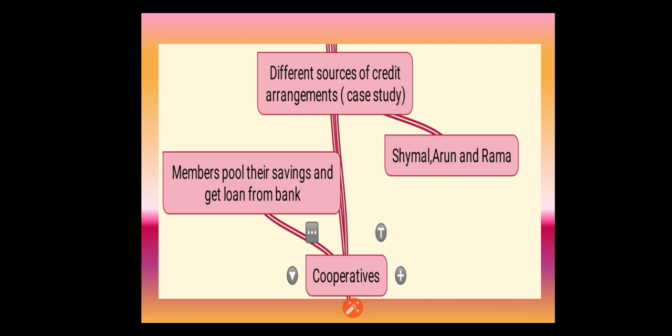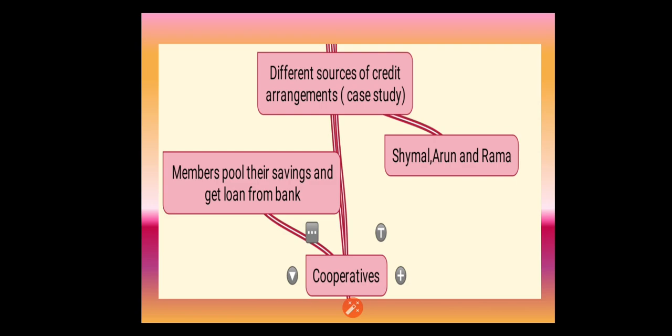Apart from this, there are a few types of cooperatives, that is farmers cooperatives, weavers cooperatives, industrial workers cooperatives, etc. Mostly these people get loans for agricultural implements. If they want to purchase agricultural implements, they will get a loan. They get loans for cultivation and agricultural trade, for fishery, and sometimes for the construction of houses and other variety of productive purposes. They can get the loan from the cooperatives.